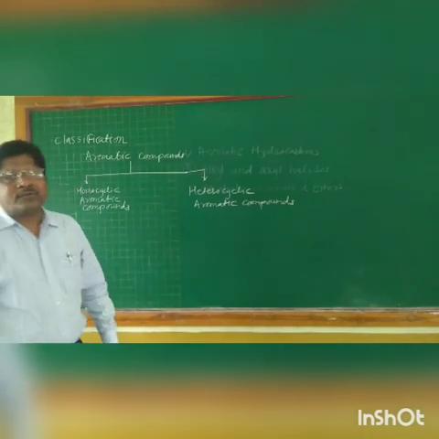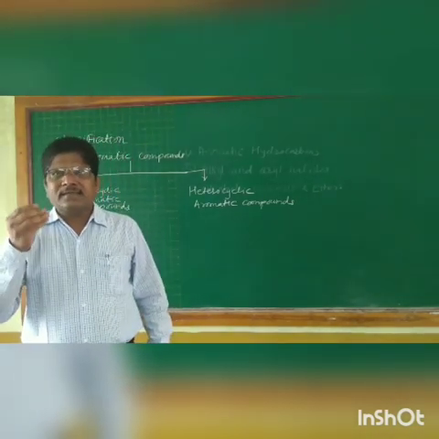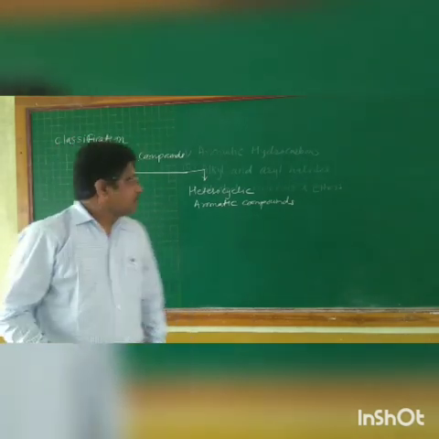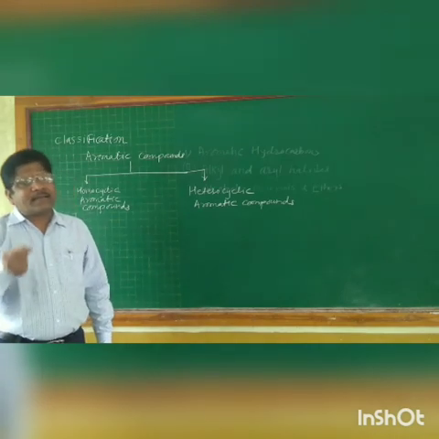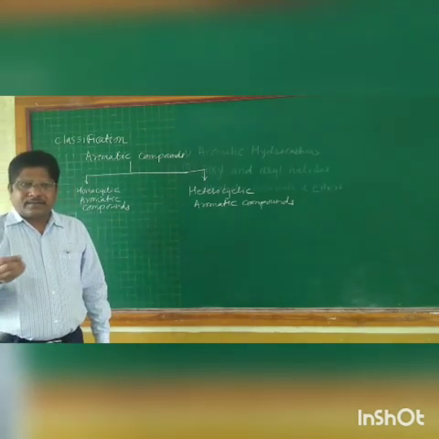What is meant by homocyclic aromatic compound? Homocyclic aromatic compounds are cyclic compounds which are made up of only carbon atoms. So these homocyclic aromatic compounds are again divided into different types.